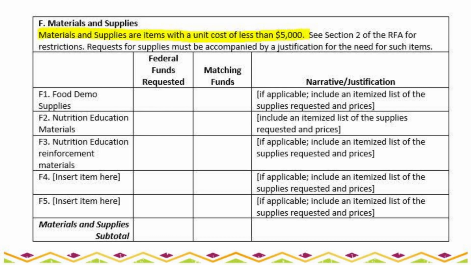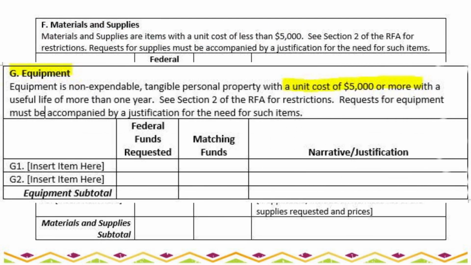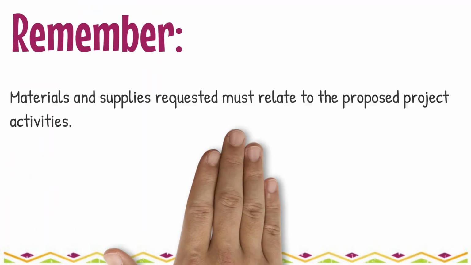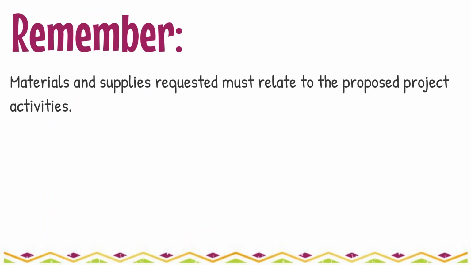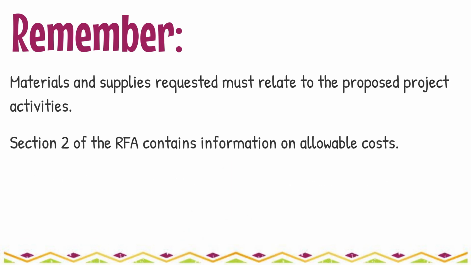Materials and supplies are items with a unit cost of less than $5,000. Anything costing more than $5,000 per unit is considered equipment and will be listed in Section G. All materials and supplies requested should directly relate to the project activities. Refer to the list of items F&S will consider funding in Section 2 of the RFA.